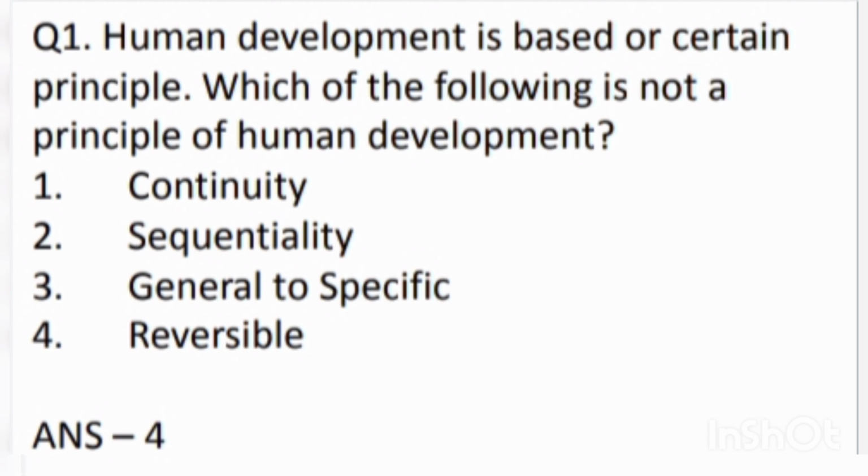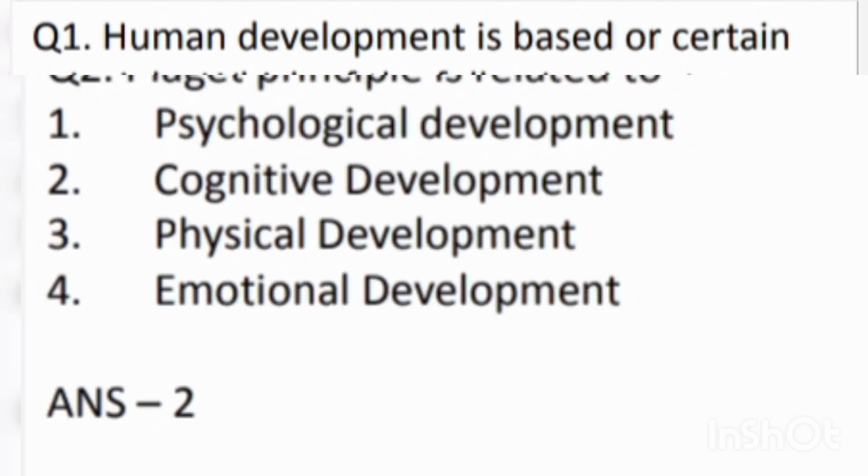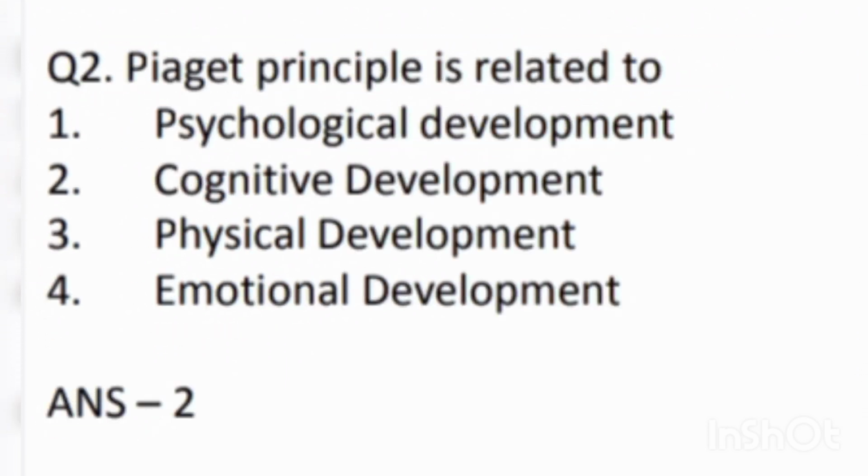And now we go to our next question, which is: Piaget's principle is related to what? First, psychological development. Second, cognitive development. Third, physical development. Fourth, emotional development. Answer is second, which is cognitive development. So this is also a very important question to learn carefully.